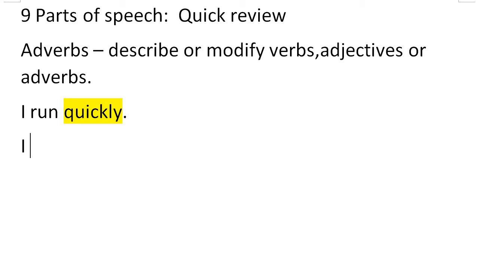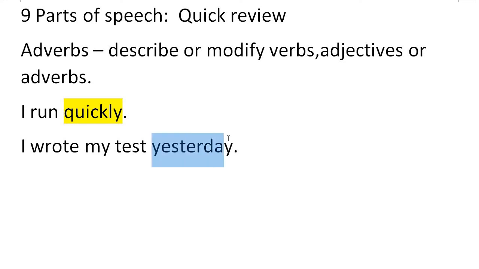I can say, I wrote my test yesterday. And yesterday there would be an adverb because it answers the question of when did I write my test? Okay, it is related to the verb. It's not describing me. It's not describing I. It's not describing the test. The test is not yesterday. Okay.